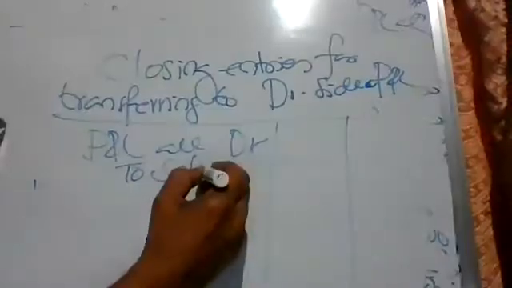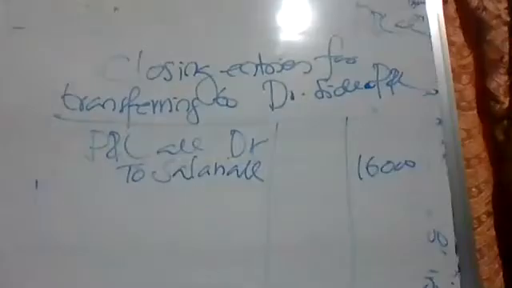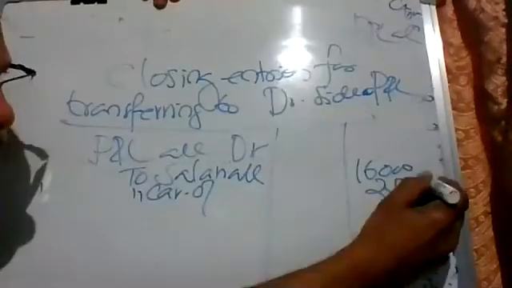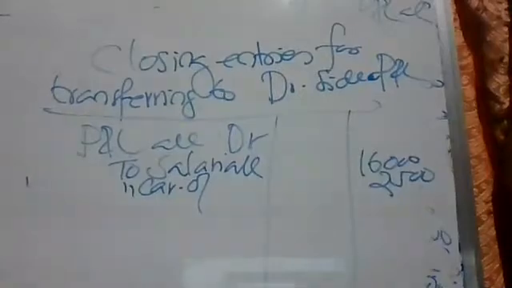Tell me what the items are. First is salary. Salaries, okay, tell the amount also, one by one. Salaries 16,000. Next item. Carriage outward rupees 2,500. Okay, write along with me. Time will not wait for us. When you say it, you write along with me. First you say, then when I am writing, you also write. We can manage the time.